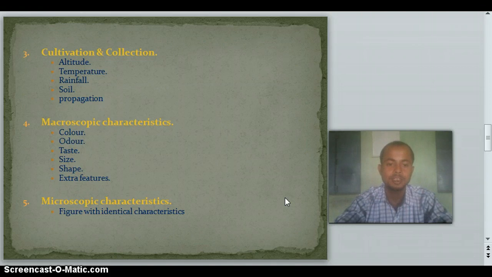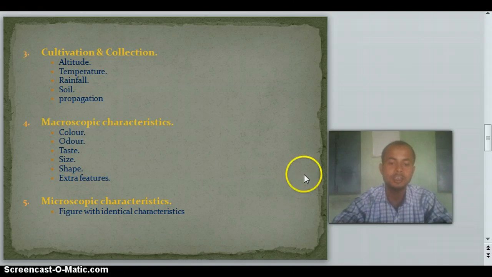Now coming to the next point, which is microscopic characteristics. While you study the microscopy of a crude drug, you should draw the microscopical figure. After that you have to name the figure by mentioning the section used under the microscope. For example, whether a transverse section or a longitudinal section of the desired crude drug is used, you have to mention that. After that you have to identify the different components of the crude drug.